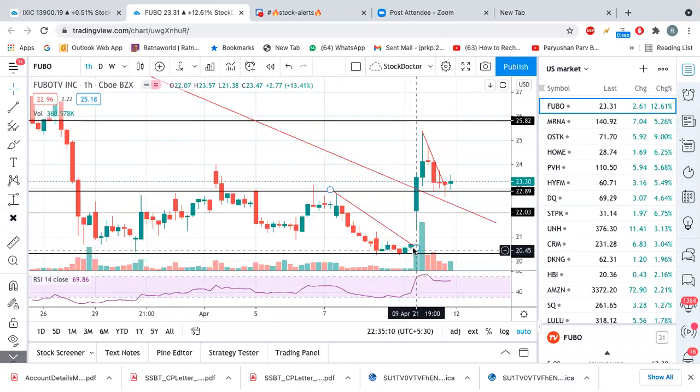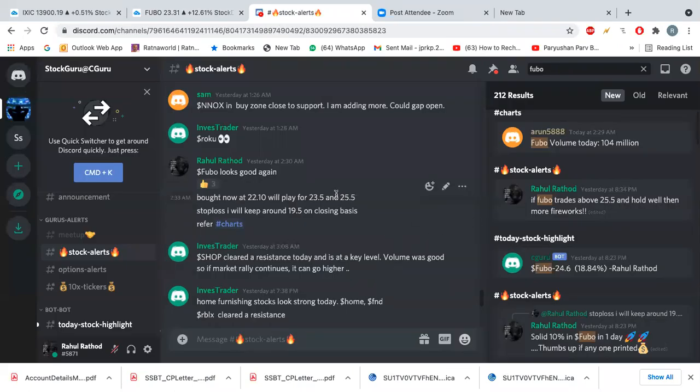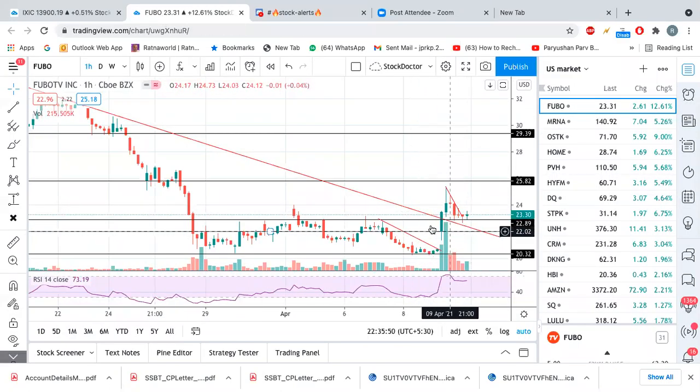And you see the volume, the breakout happened, and it opened with a good volume, right? On the next day also it opened at 22 and started trading with a good volume. And then it reached our first target of 23.5, and the second target was just missed by 0.20 points. But you cannot always book profit at the exact given point. Some percentage here and there, whenever you see it, you just book and come out of it. We cannot wait for that exact number and miss the profit, right? So that was the thought process behind it.